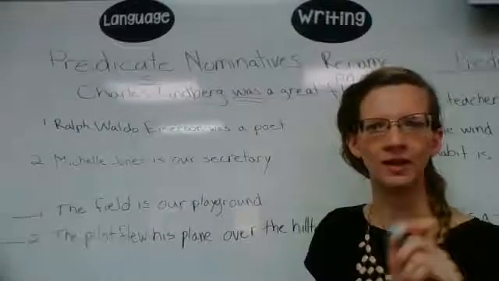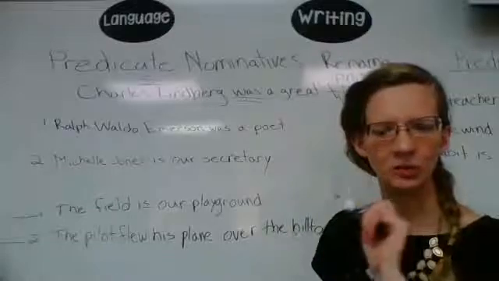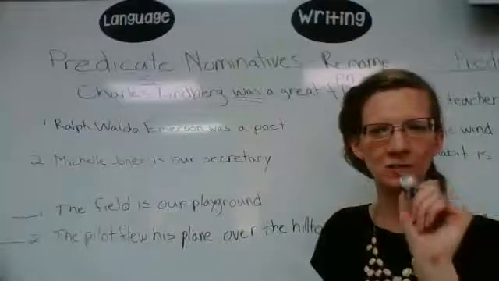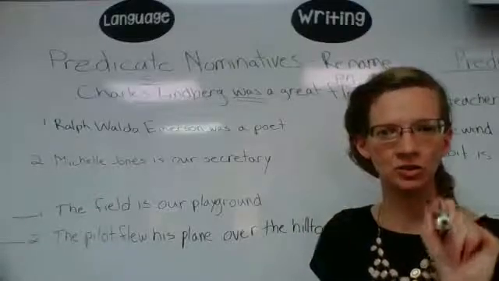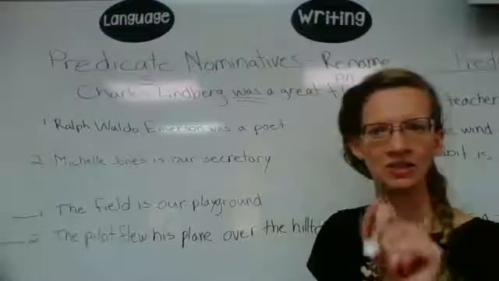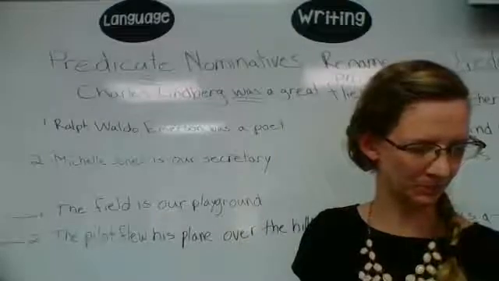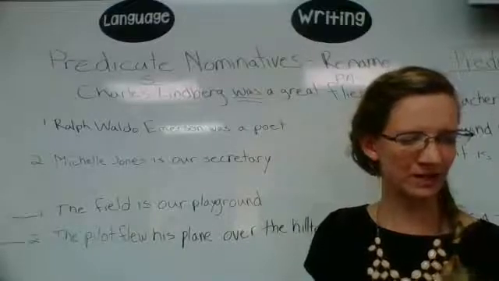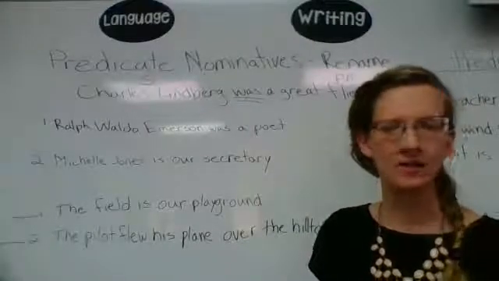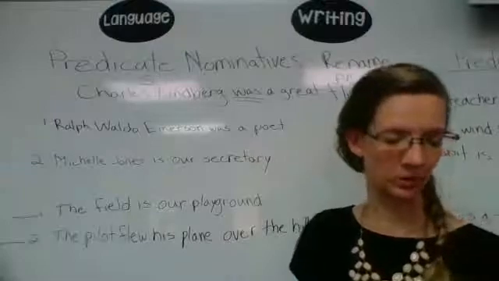You are a teacher. And teacher is still your predicate nominative because it's renaming you. You are teacher. A teacher are you. So that is your predicate nominative. So read them all together and test it. And if it makes sense, then you have chosen the correct words.